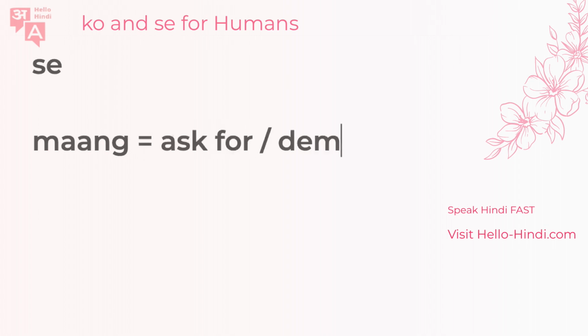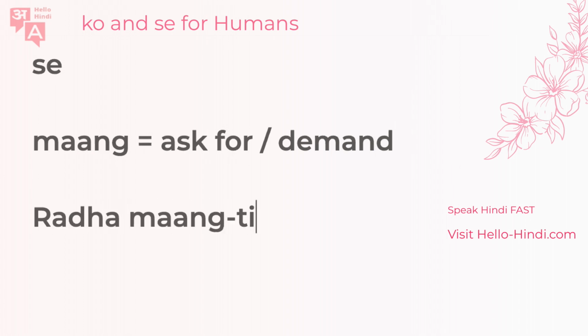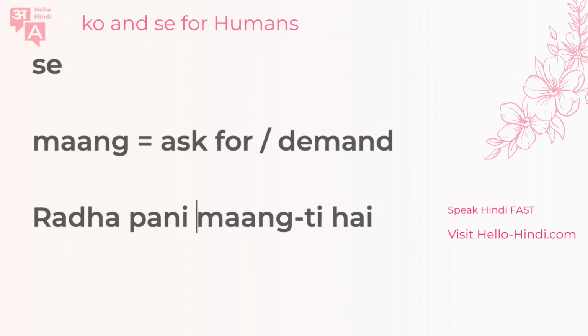So mang means to demand. So let's say you want to say Radha mangti hai. Radha demands. What does she ask for? Radha pani mangti hai. Like this. So this is good. Radha pani mangti hai. From whom? Radha muj ko pani mangti hai? No. Muj se pani mangti hai. Okay. So Radha asks water from me. So Radha mujhse pani mangti hai. You would use it this way.